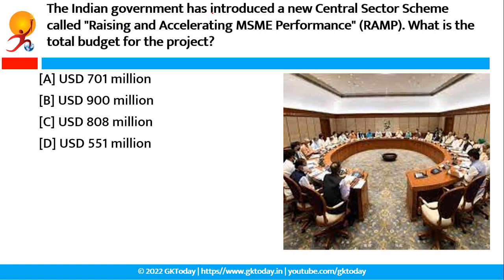The Indian government has introduced a new central sector scheme called Raising and Accelerating MSME Performance, also known as RAMP. What is the total budget for this project? So the correct answer of this question is option C, that is USD 808 million. The scheme is a World Bank assisted central sector scheme to improve the performance of micro, small and medium enterprises. It would commence in financial year 2022-2023.